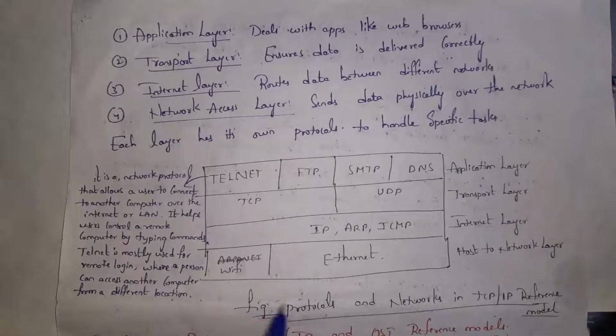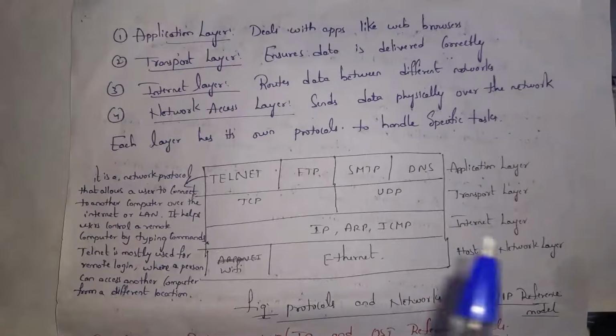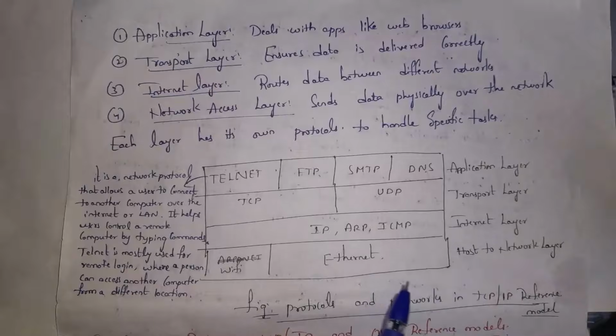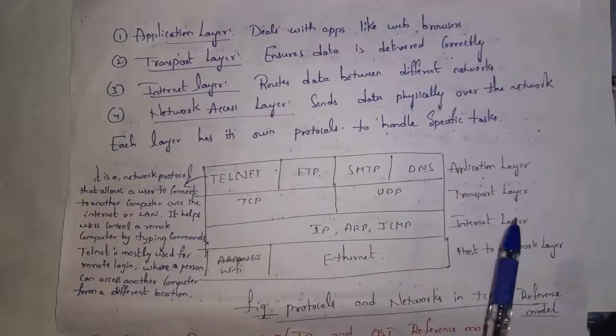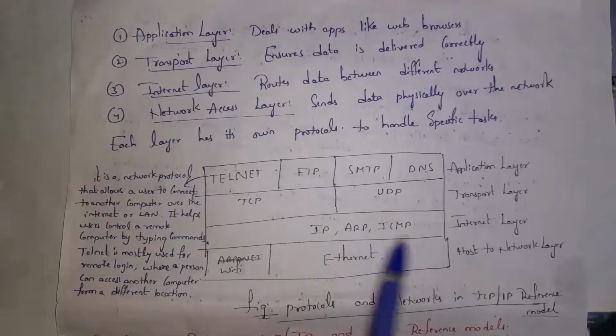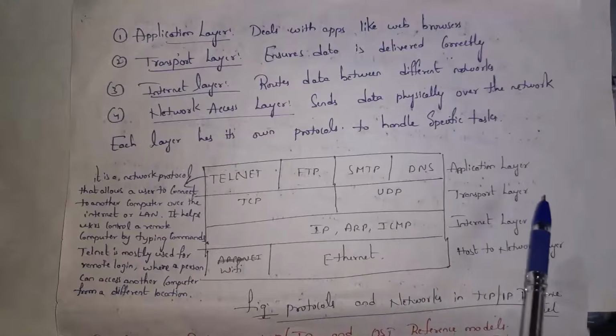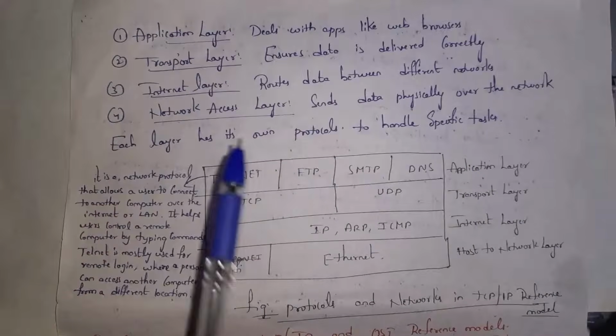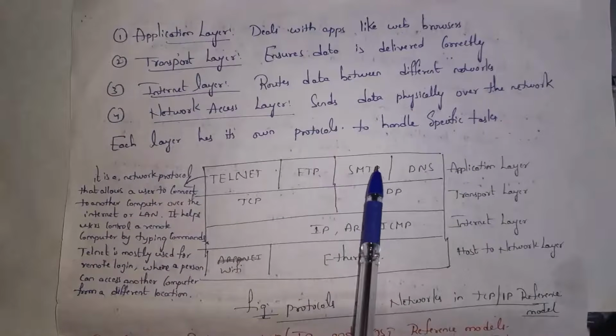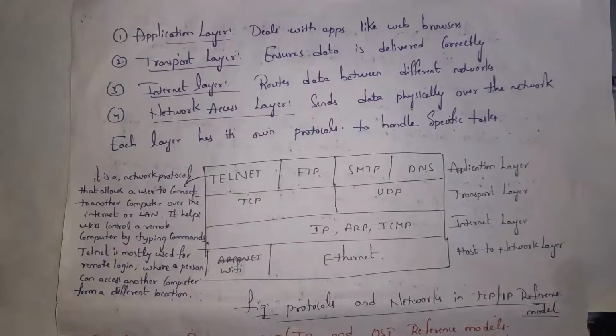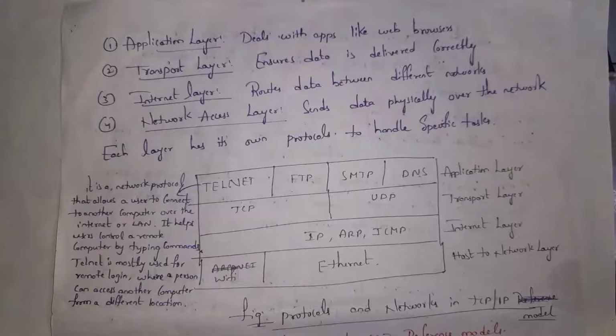Wireless means we can send data by using Wi-Fi, and wired means by using Ethernet cables we can connect to a device and we can send data. So network access layer contains Wi-Fi and Ethernet, and internet layer contains protocols like IP protocol, ARP protocol and ICMP protocol, and transport layer contains TCP UDP protocols. Application layer contains Telnet, FTP, SMTP, HTTP and DNS protocols. This is all about TCP/IP model.